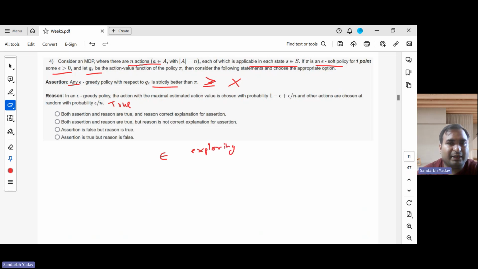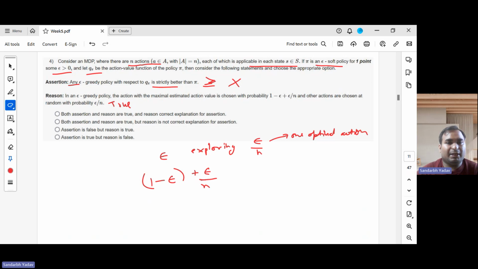Since there are n actions, we distribute this epsilon by n to all of the actions, but this will contain the optimal action also. We saw this in the case of bandits also. But we are exploiting that optimal action with probability 1 minus epsilon, and now this epsilon by n also gets added here. So it becomes 1 minus epsilon plus epsilon by n.